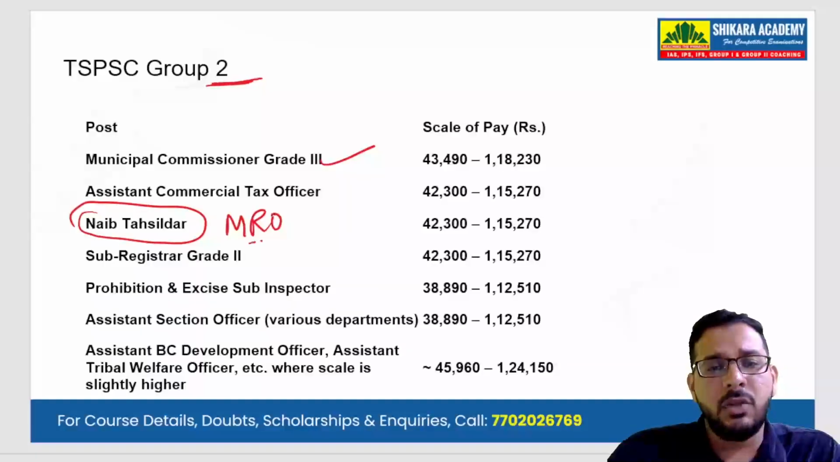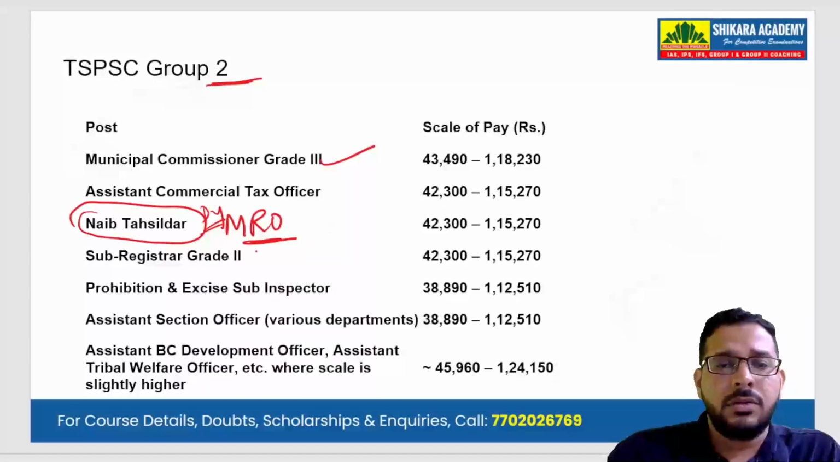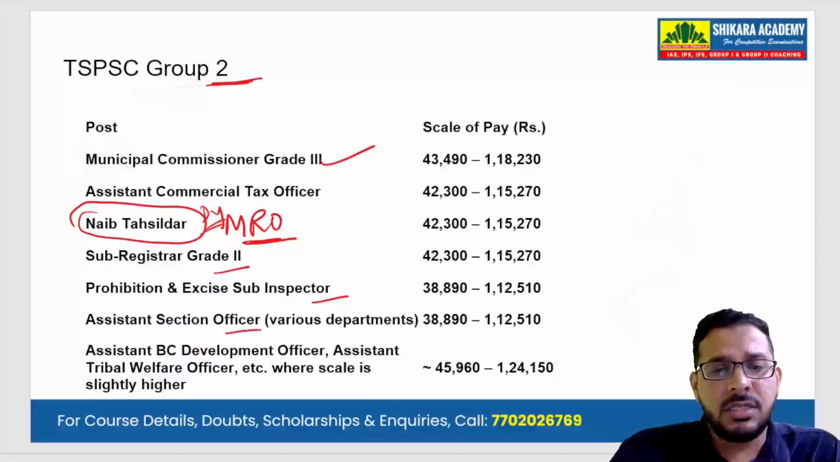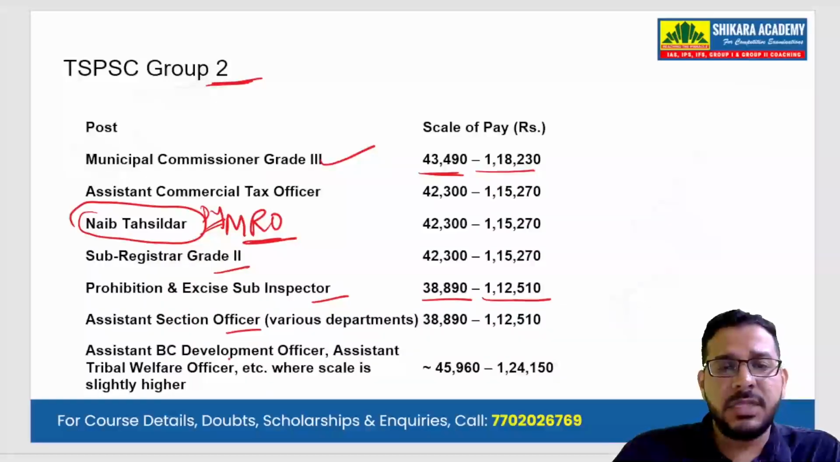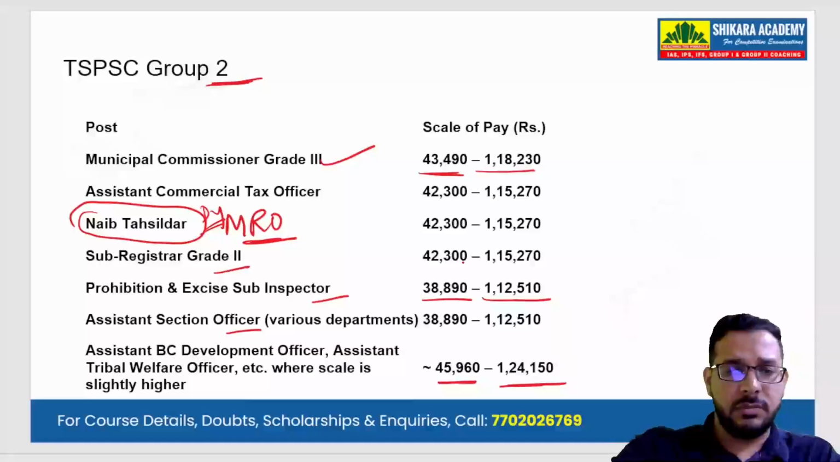MRO post, Mandal Revenue Officer post. So Tehsildar. Nayab Tehsildar means Deputy Tehsildar. So Deputy MRO post, you will be inducted at Deputy level. We have Sub Registrar of Grade 2, Prohibition and Excise Sub Inspector, Assistant Sections Officer, Assistant BC Development Officer, Tribal Welfare Officer, etc. So the scale is around 43,000 to 1,18,000, and in some cases we have 38,000 to 1,12,000. So BC officers, BC Development Officer, Tribal Welfare Officer, they are having around 45,000 to 1,24,000. So these are the important Group 2 posts.